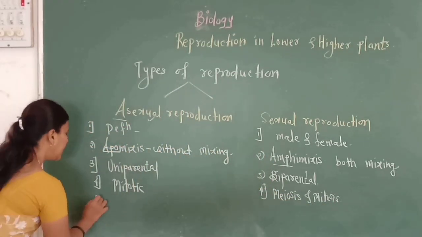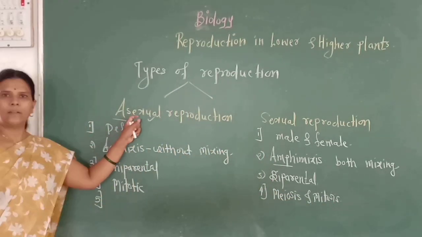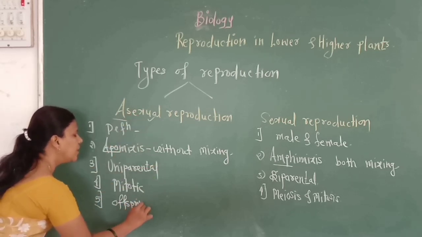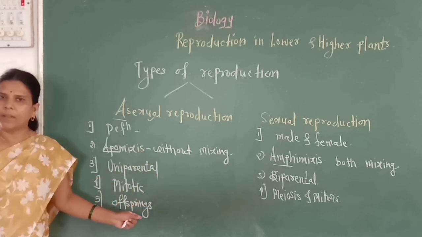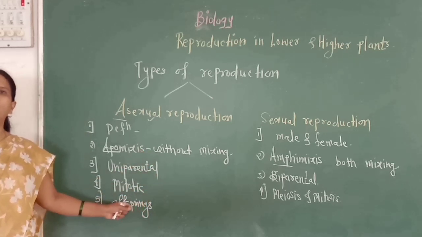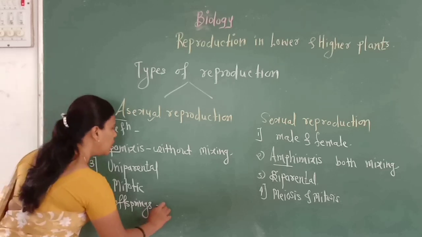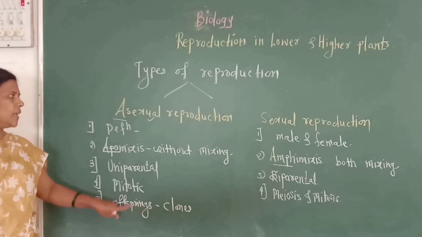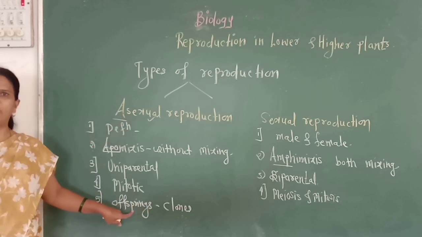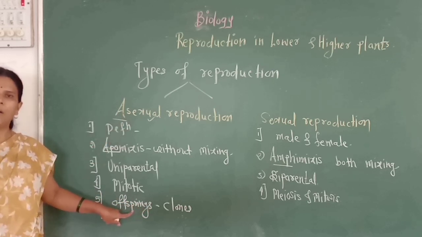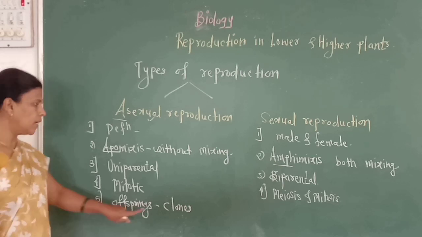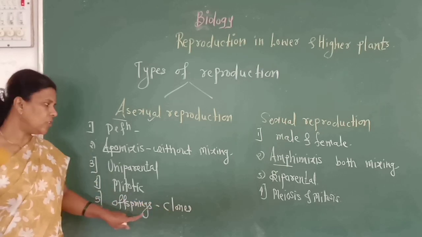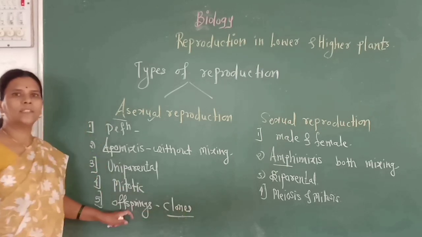Then the next point is, in asexual reproduction, the offspring or new young ones formed are morphologically and genetically identical with each other, so they are called clones. I repeat this point: in asexual reproduction, the offspring or next generation formed are morphologically and genetically identical with each other, which we call clones.